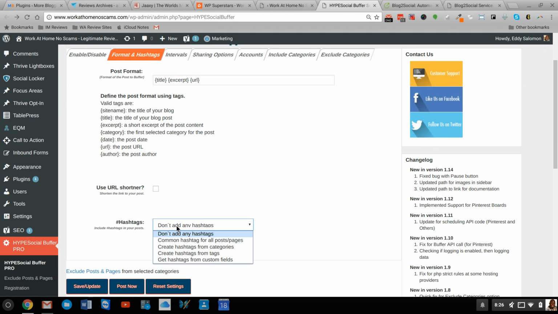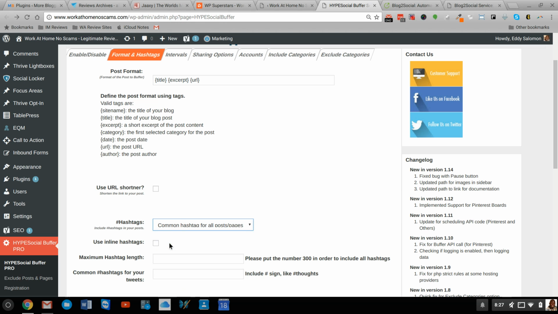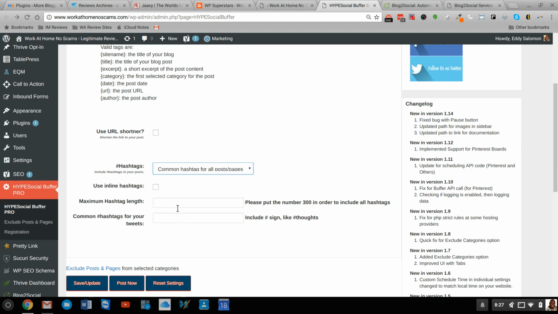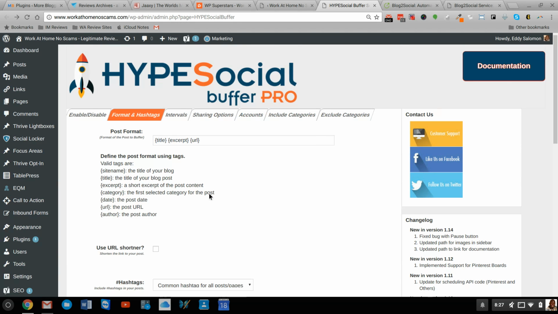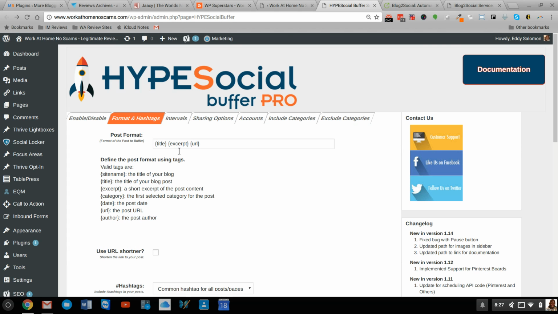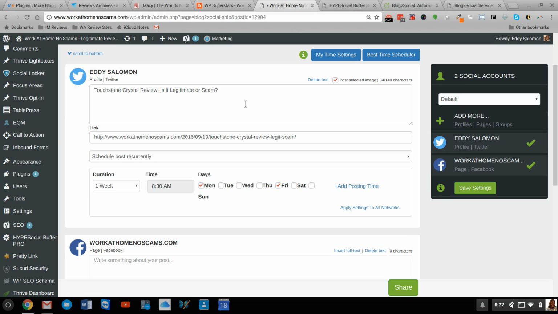You can also add default hashtags to each post automatically. So again, because this really focuses on category, it just gives me an option to add a custom hashtag here, in addition to just getting a little excerpt and URL here. So that's something that's really important. I see it's kind of missing here.